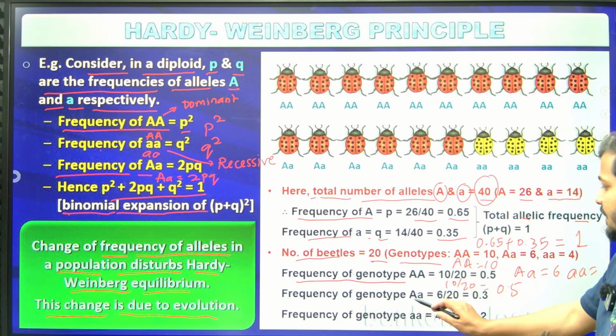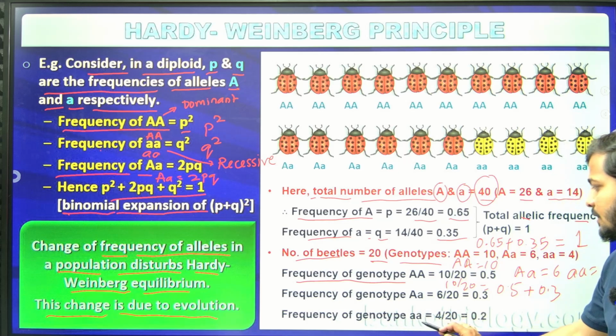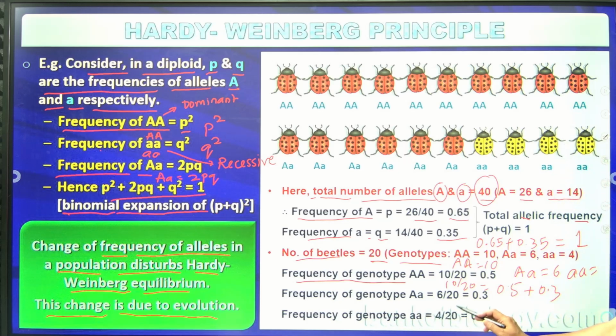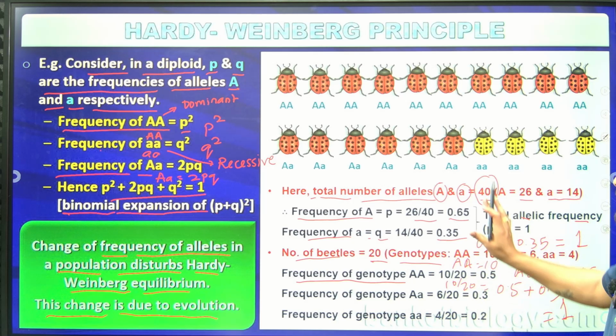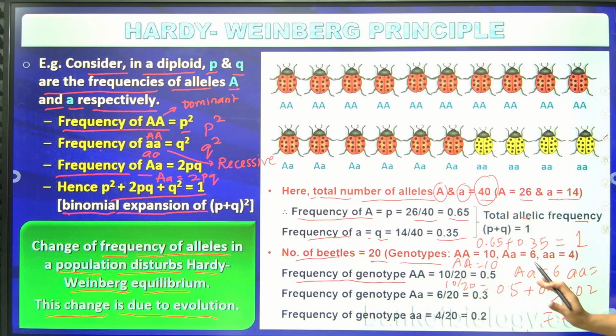The next one is the frequency of the heterozygous, capital A small a, which is 6 divided by 20, which gives 0.3. Lastly, the frequency of genotype small a small a is 4 divided by 20, that is 0.2. Totally it gives 1. So that is what it means with respect to the Hardy-Weinberg principle, and that is what you should remember.